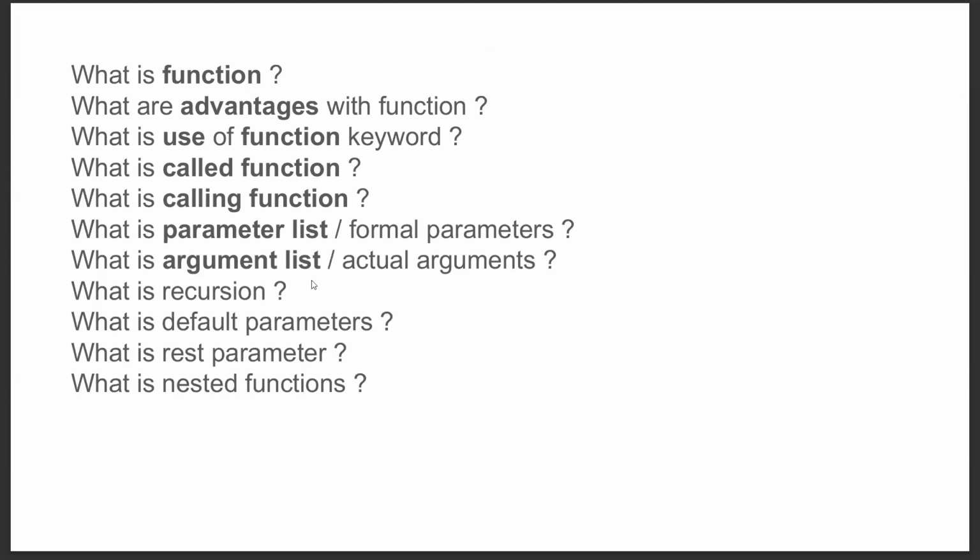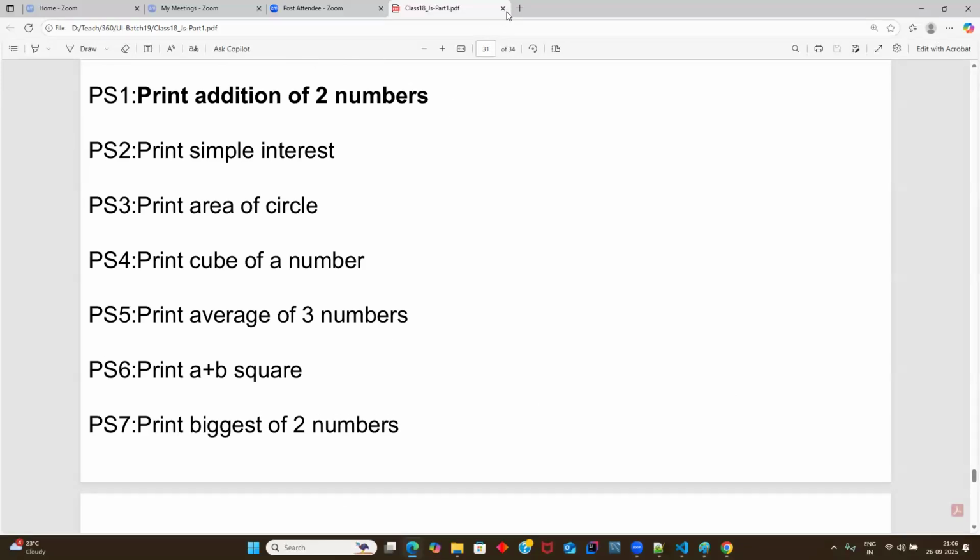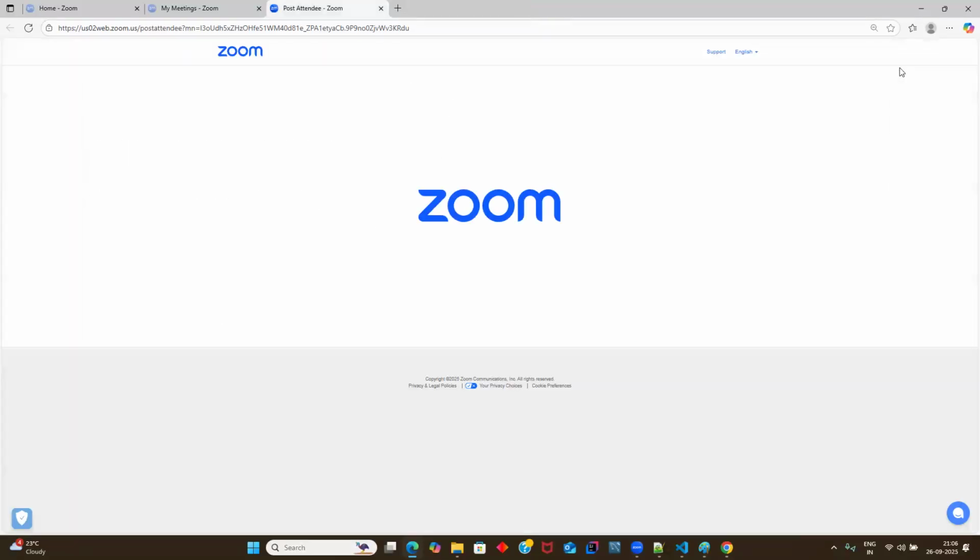Continue the session, sir. After completion of functions, you can take that class, sir. That's also fine then. Okay, guys, don't miss the next session because I'll be taking the continuation of functions. The timing is mostly the same, but I'll start a little early, around 7 to 8:30. Okay, sir, thank you. Yeah, bye. Good night, guys.